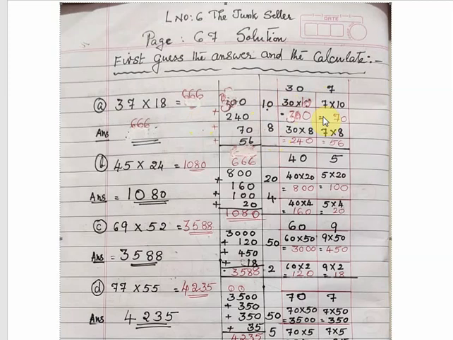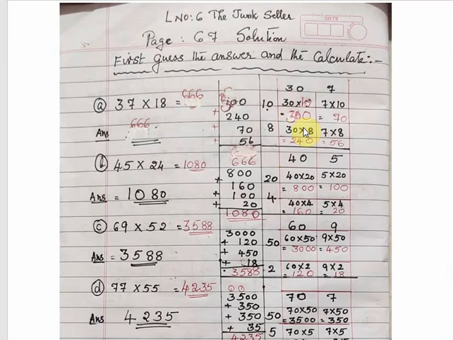One by one I am going to explain. Already it is given on the screen. So students, first listen to the video, then take your maths notebook. Write the heading, page number 67: first guess the answer and calculate. One by one you have to do it in your notebook.